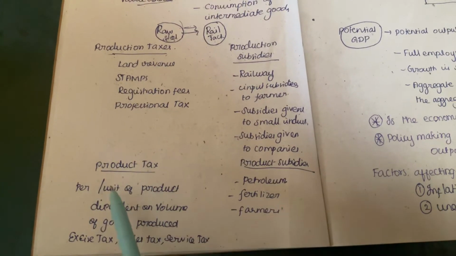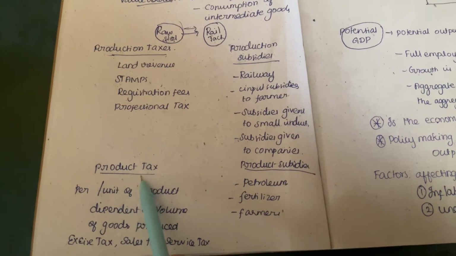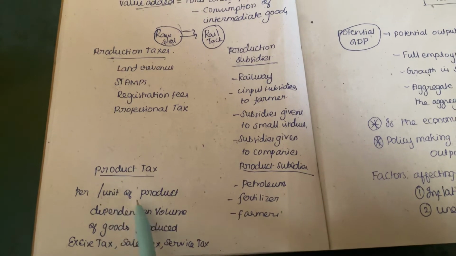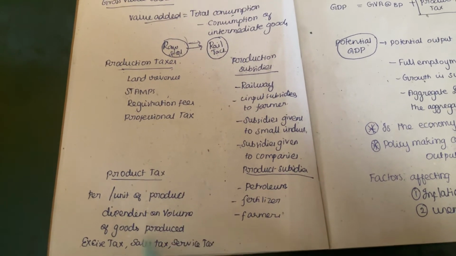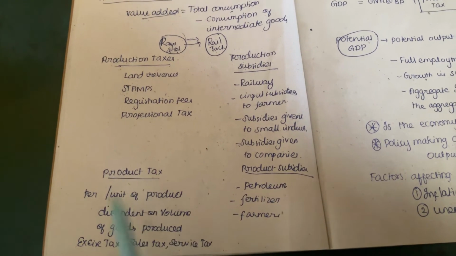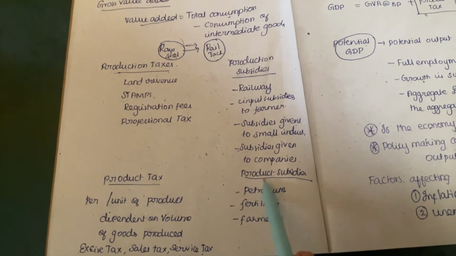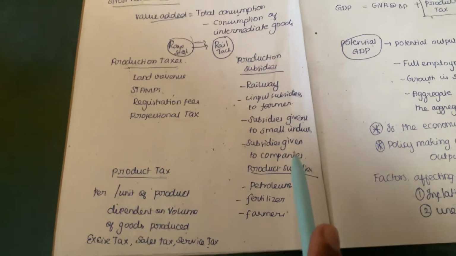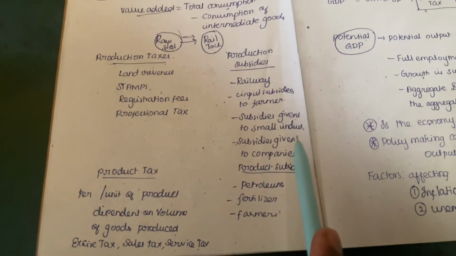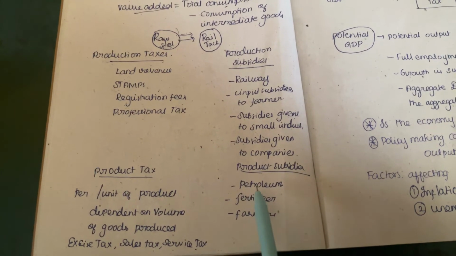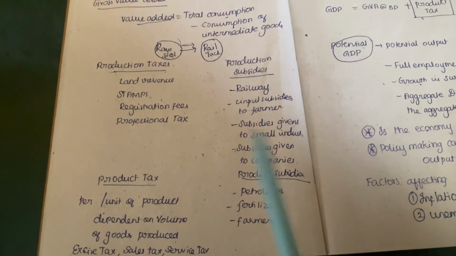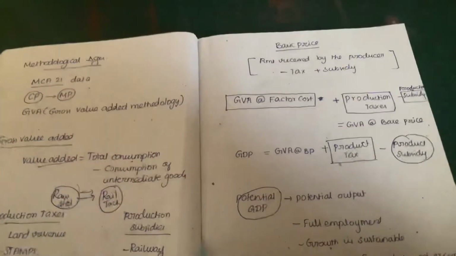What is product tax? The tax that is levied upon per unit of the product, dependent on the volume of goods produced, is known as product tax. Example, excise tax, sales tax, service tax. What are product subsidies? The subsidies given per unit of the product produced. For example, petroleum subsidies, fertilizer subsidies, farmers subsidies, etc.